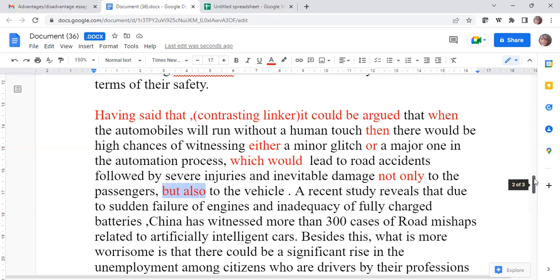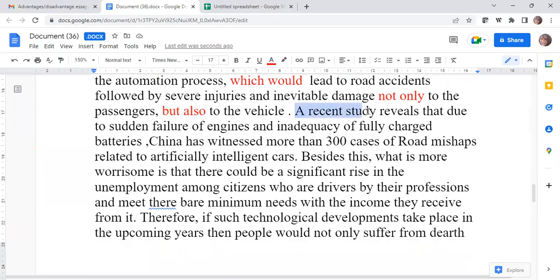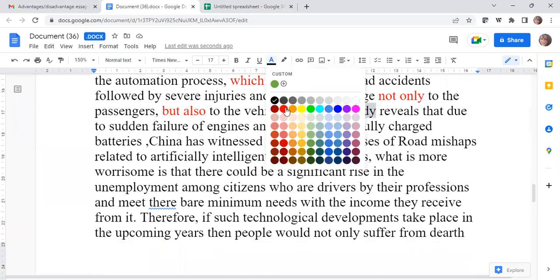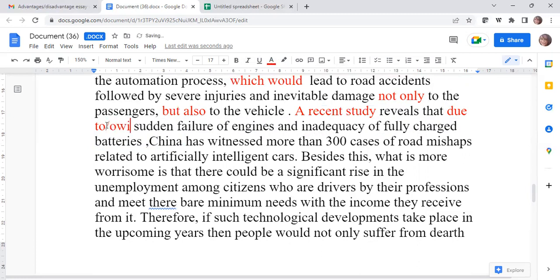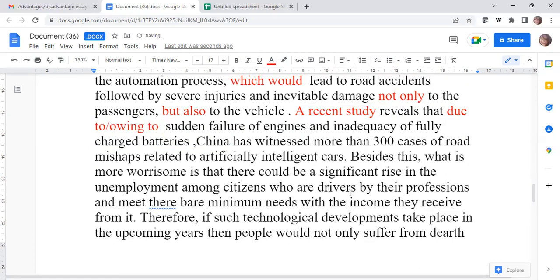So then you have 'a recent study reveals'. So she gives a statistical example that due to sudden failure of engines and inadequacy of fully charged batteries, China has witnessed more than 300 cases of road mishaps related to artificial intelligent cars. Very good. Okay, so look at 'due to'. So you can say 'due to', or what is an advanced lingo for 'due to'? I mean, 'due to' is definitely correct, but it is kind of basic. What is an advanced lingo? Owing to. Yes, you are right. So it could be 'owing to'. Okay. Fine. So this is one point.